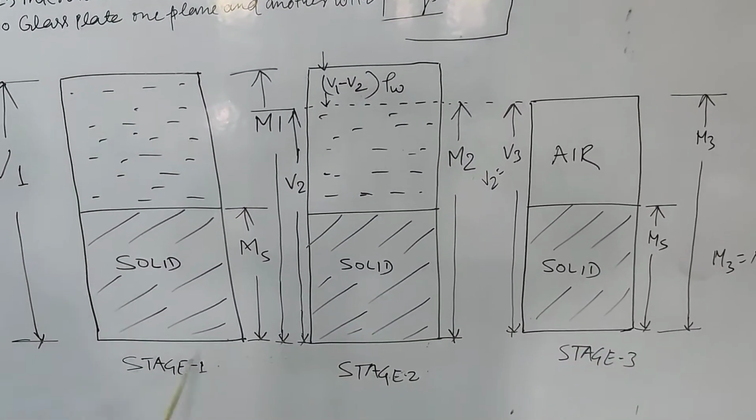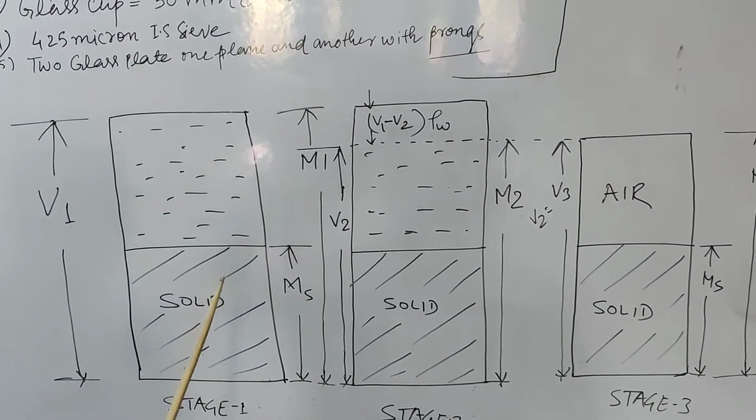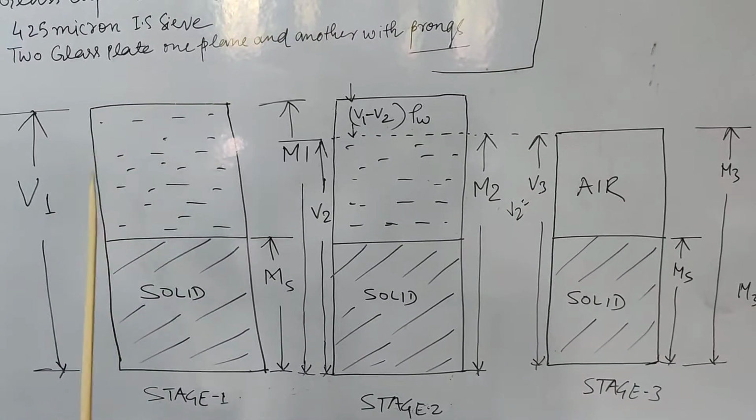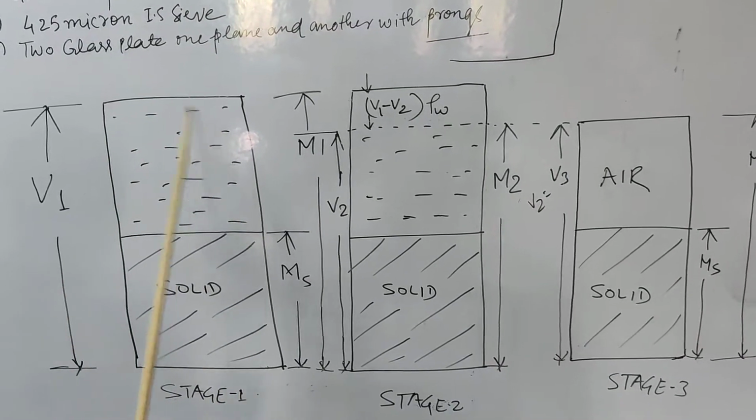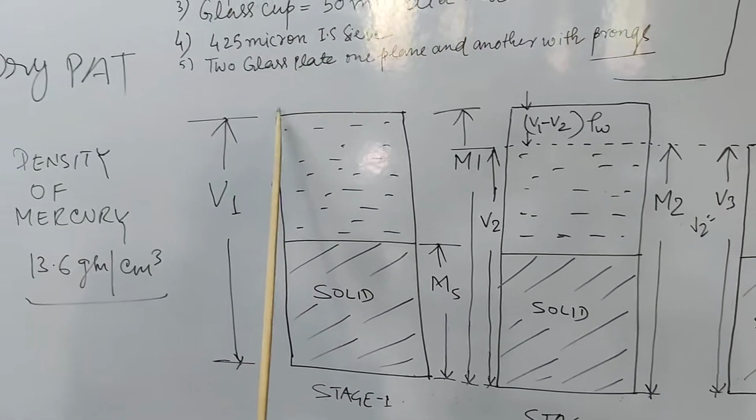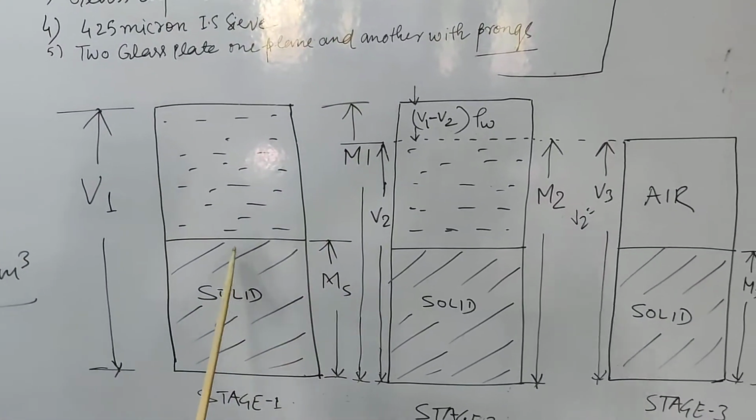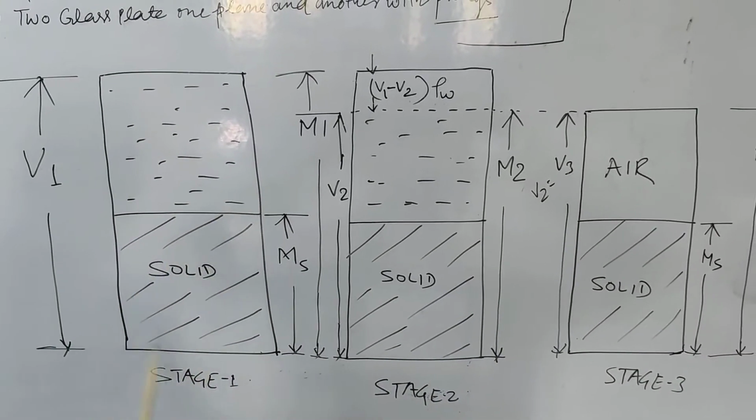This is the soil sample, and what we have to do is take the 425 micron sieved sample mixed with distilled water. Let us say it is in a semi-solid or liquid state. The volume of the soil sample is V1 and the mass of the soil sample is M1. Here, this is the mass of the water and this is the mass of the solid.